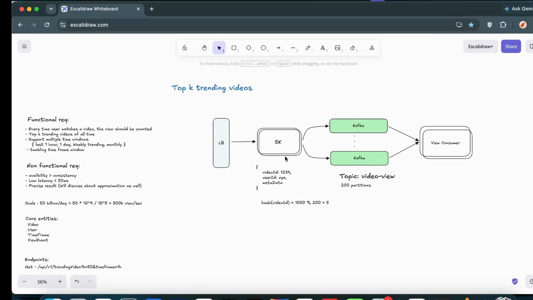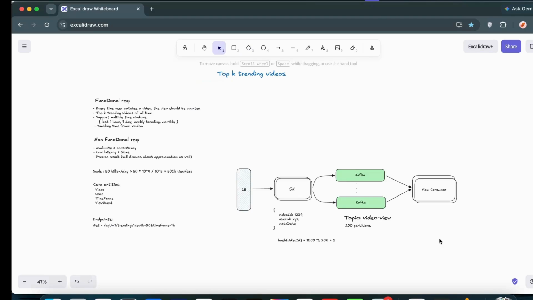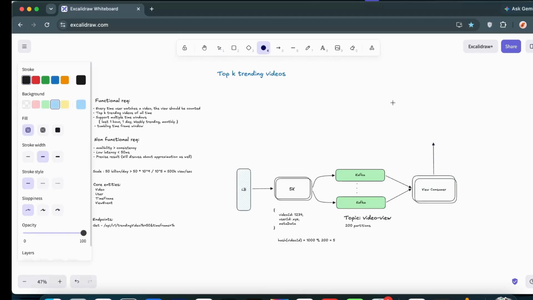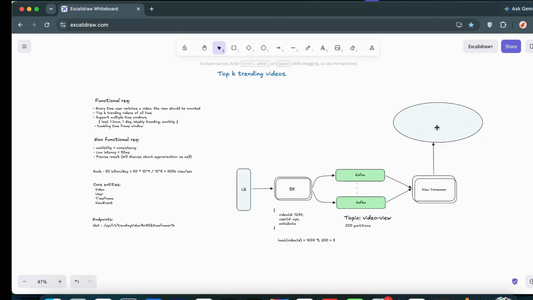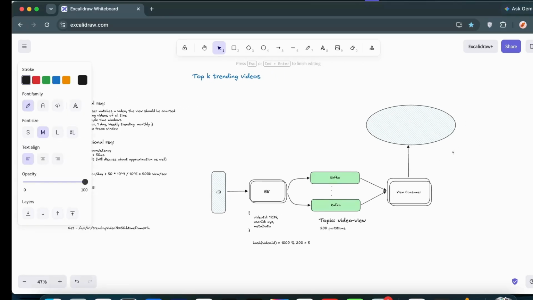Okay, so what I'll do is I'll just simply move this block diagram a bit down. Now the idea is whatever aggregated data we are getting from the view consumers, we'll simply flush it into the DB. So there will be a database in which we are just appending these views. Since we are aggregating the views, how we put the data inside this DB is like the video ID. It will be there.